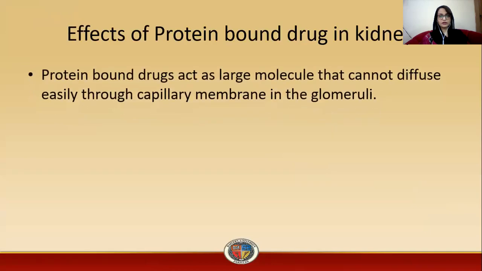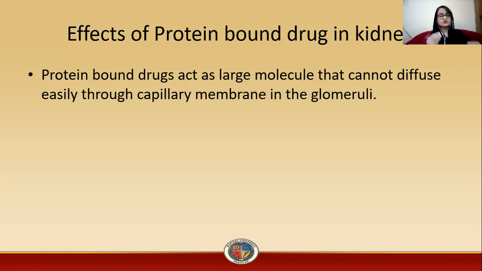Then comes the effect of protein bound drug in the kidney. The protein bound drugs act as a larger molecule that cannot diffuse easily through the capillary membrane in the glomeruli. The glomeruli is the network of capillaries that helps in the filtration of the drug, and once the drug enters through these capillaries, it goes into the nephron, and then it will perform its action.